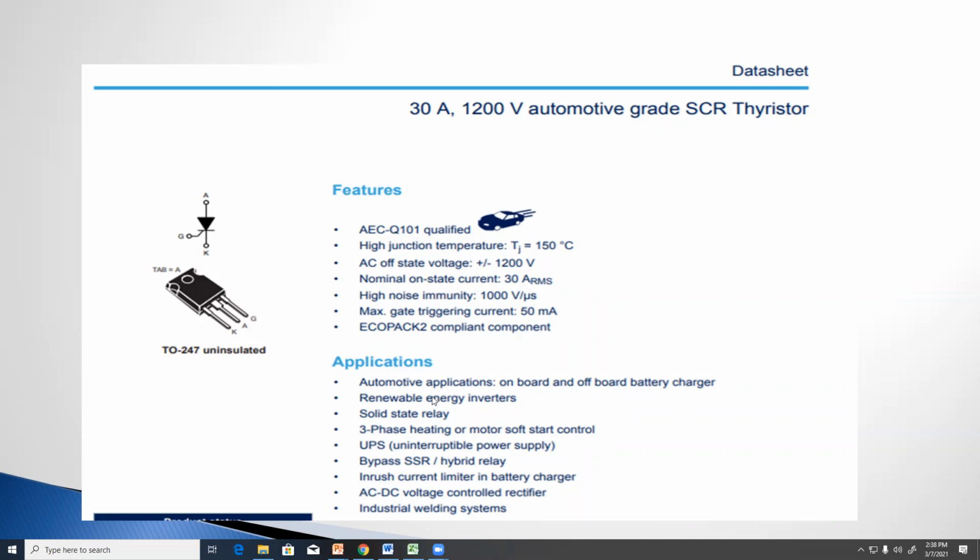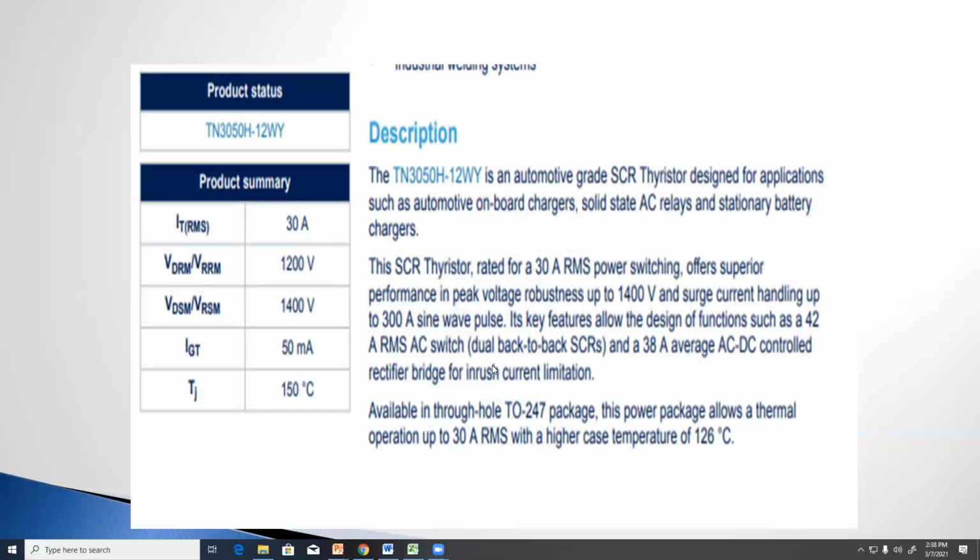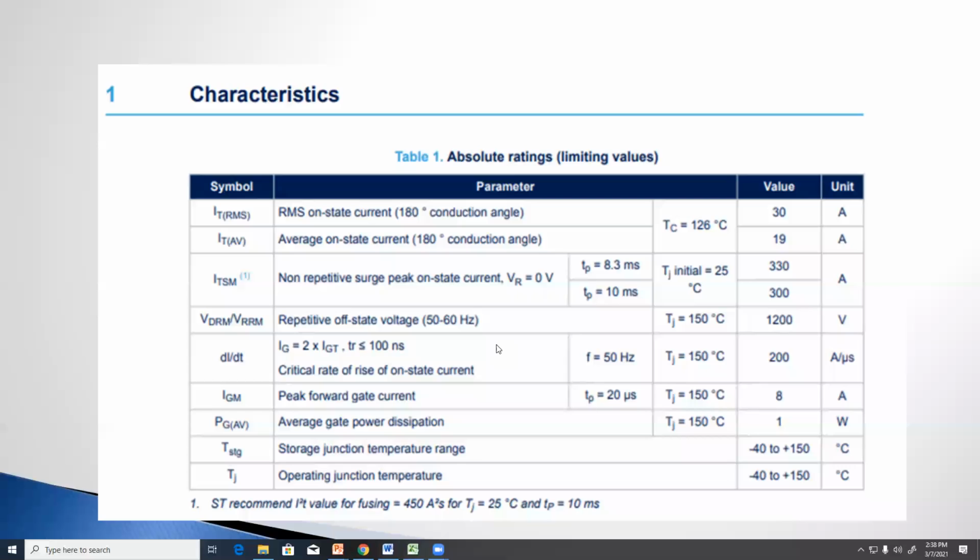These are the applications of the thyristor, which we will see later. This is the data sheet, go through this one. Clear? As an example, I have given one thyristor data sheet. It lists V DRM, I T, V RRM, dv/dt, di/dt, I GM, P G average, the average gate power, and so on.